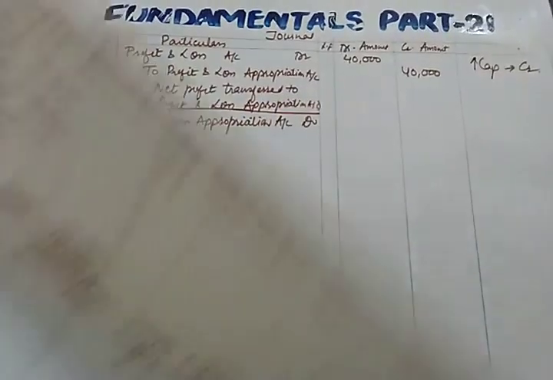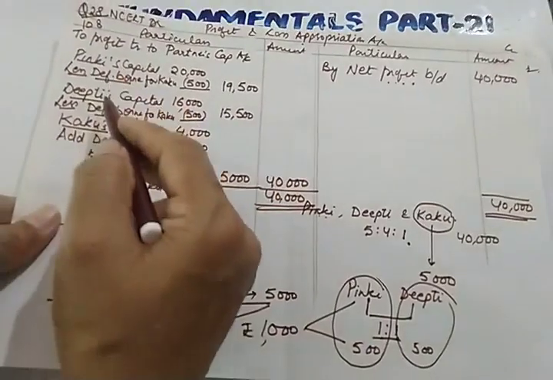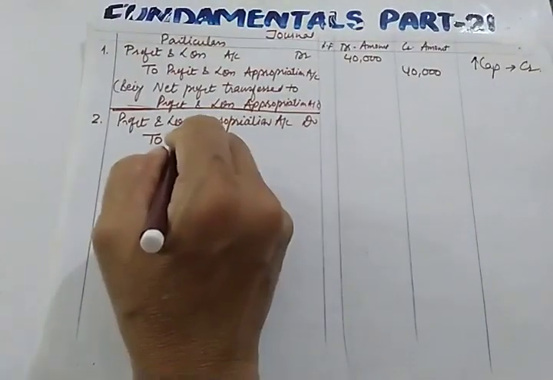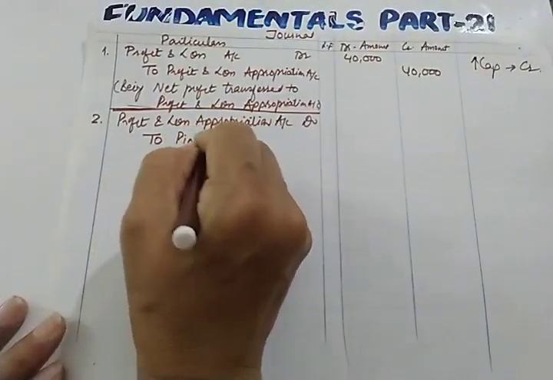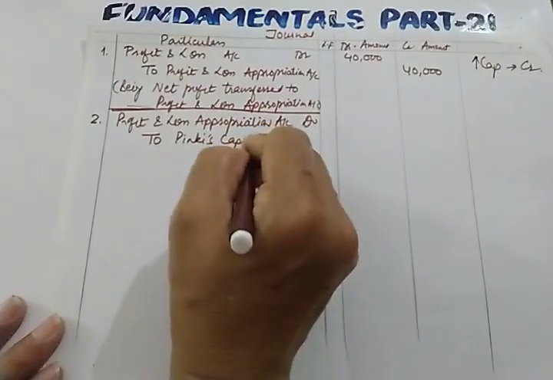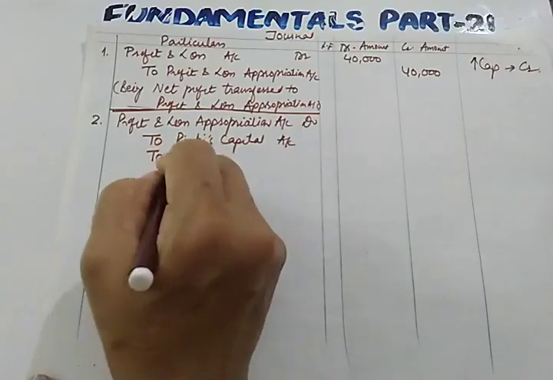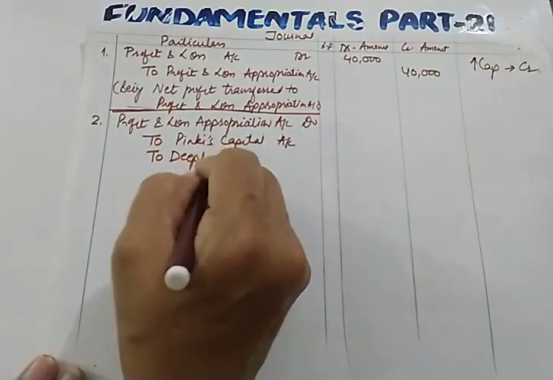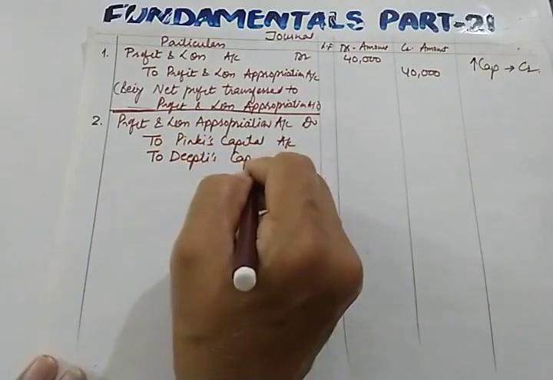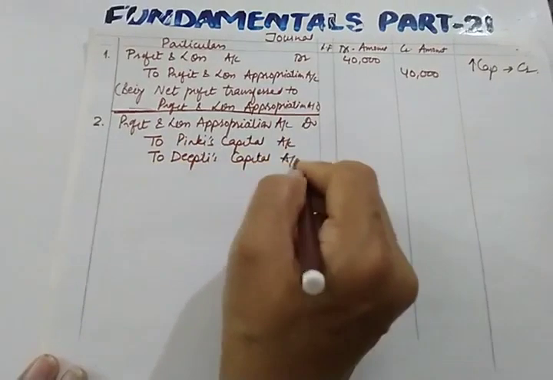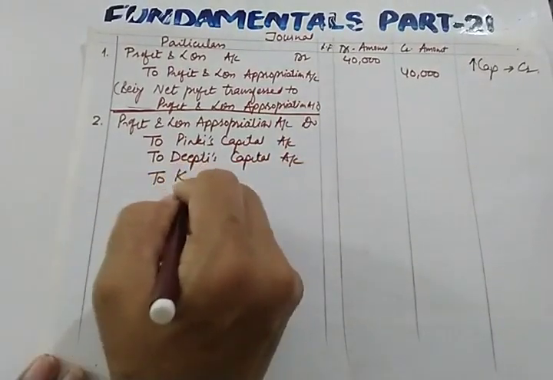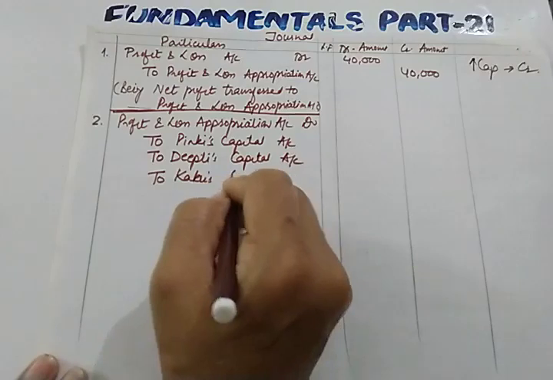How many partners are there? There are 3 partners, Pinky, Deepti and Kaku. To Pinky's capital, to Deepti's capital, then to Kaku's capital.